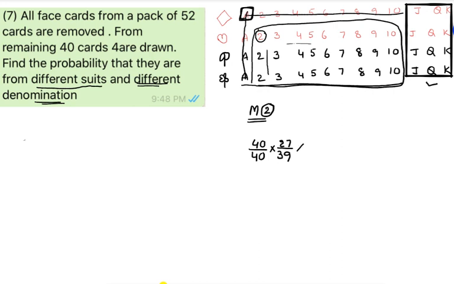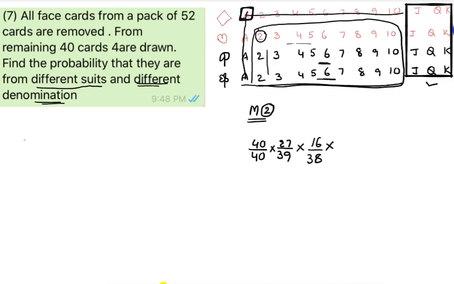Next, remaining how many cards are there? Total remaining we have 16 cards. From those 16 out of 38, right? Because already we selected A, we selected 2 suppose. From the remaining 38, these 8 plus 8, these are the 16 cards, right?